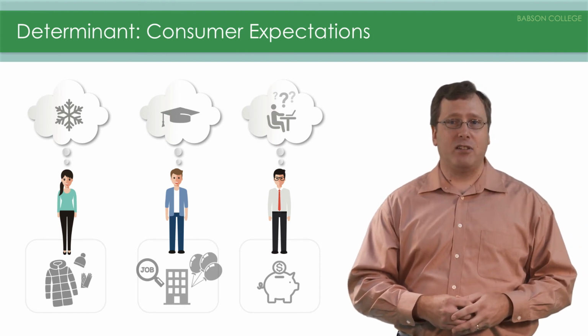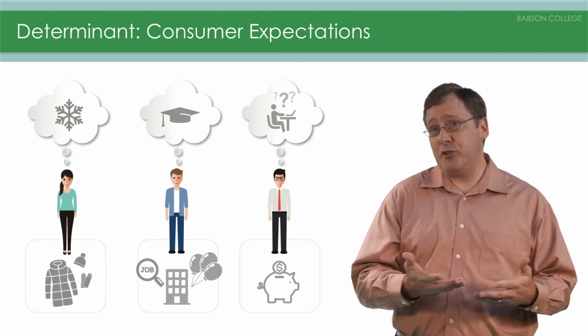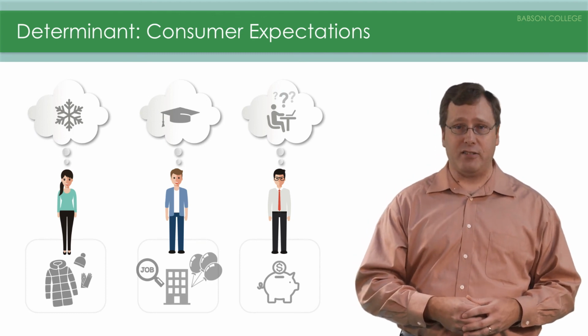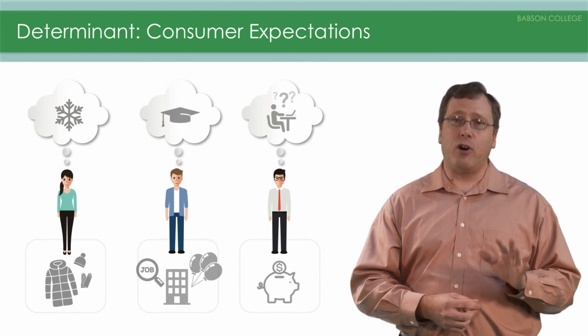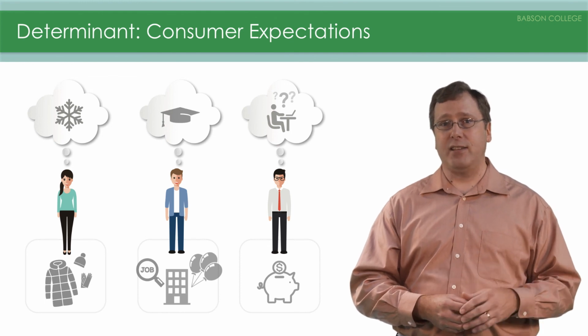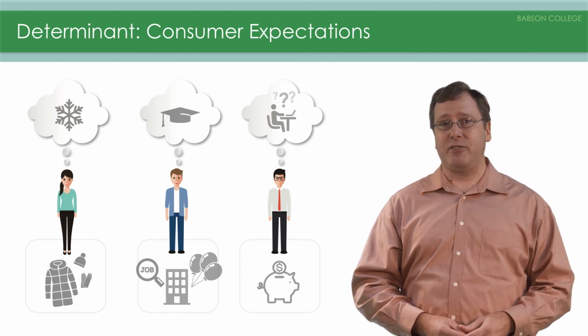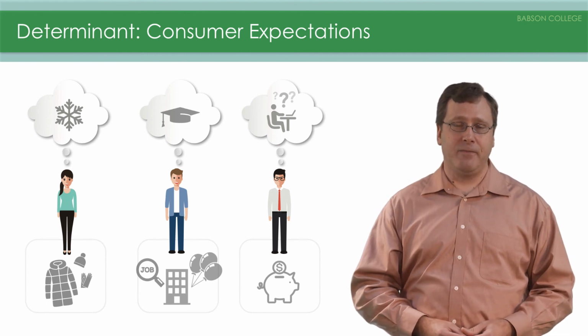When we talk about the market equilibrium, we'll see how a price cut could possibly lead to a lower quantity demanded when expectations are negative. Here, we want to focus on only the determinant changing, and in this case, that means demand could shift left or right, depending upon how those expectations are changing.